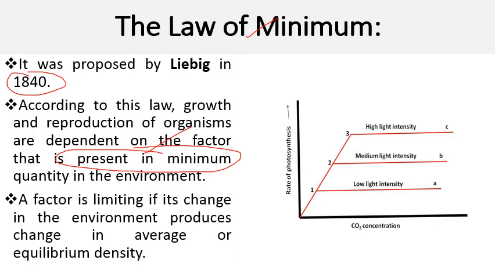A factor is limiting if its change in the environment produces change in the average equilibrium density. So any factor that can alter the equilibrium process in an environmental system, that factor acts as a limiting factor.